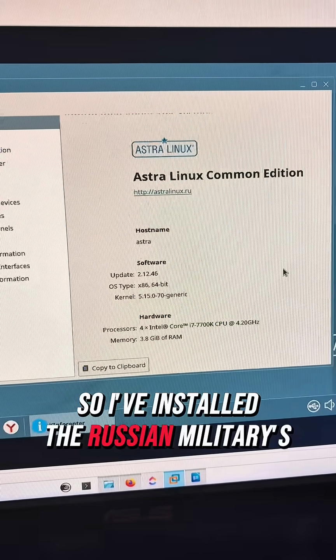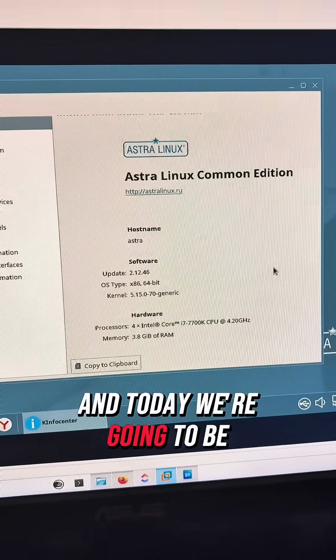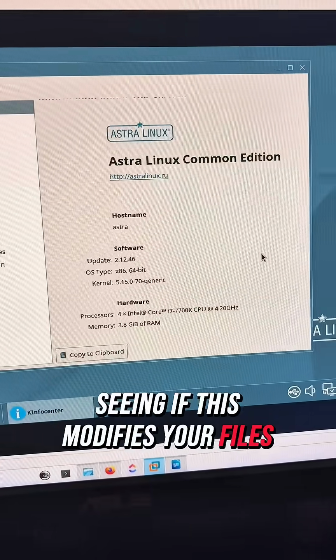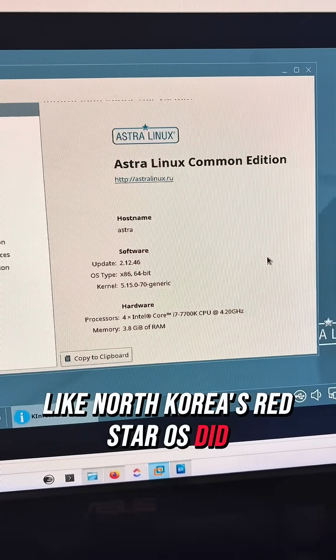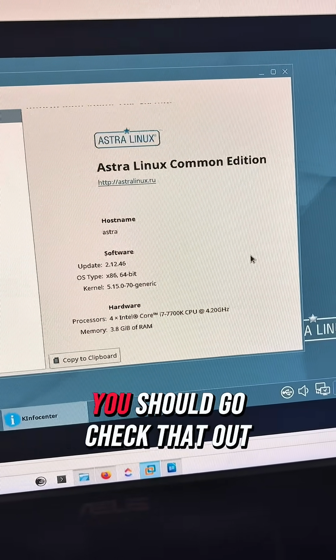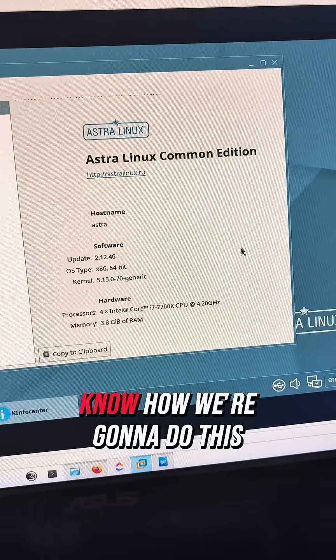So I've installed the Russian military's Astra Linux, and today we're going to be seeing if this modifies your files like North Korea's Red Star OS did. Now, if you haven't seen my Red Star OS series, you should go check that out, but if you have, you already know how we're going to do this.